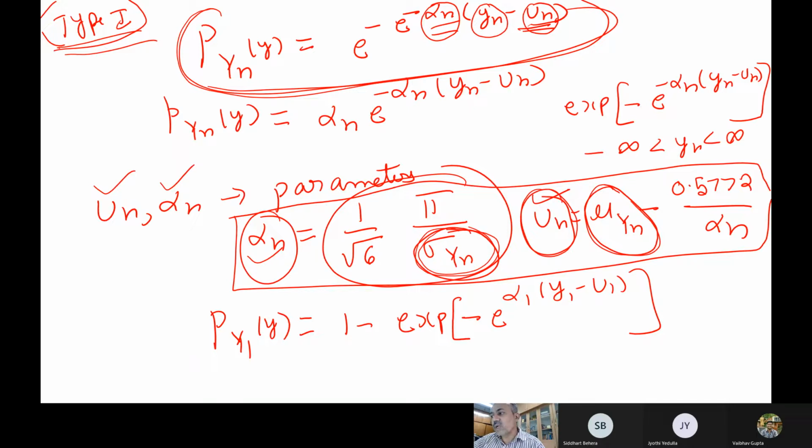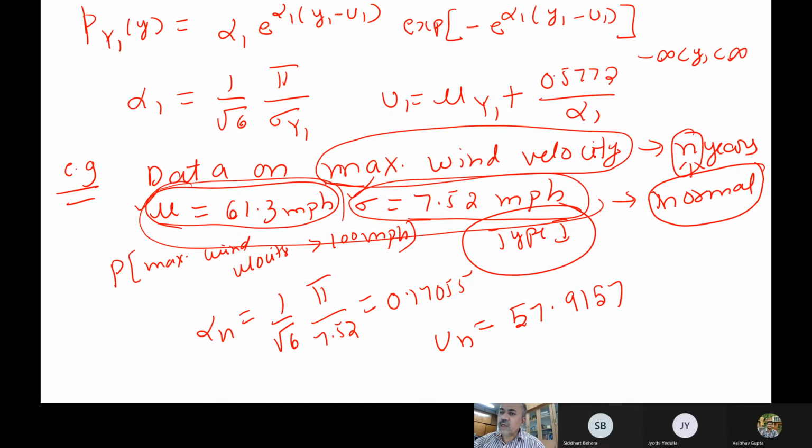I will not go into detail. There are some textbooks where they give the derivation in detail. Now similarly for the smallest value, we have alpha_1 and u_1. These are the parameters you can estimate from the mean and standard deviation of the data. Of course, these are the densities and those are the distributions.